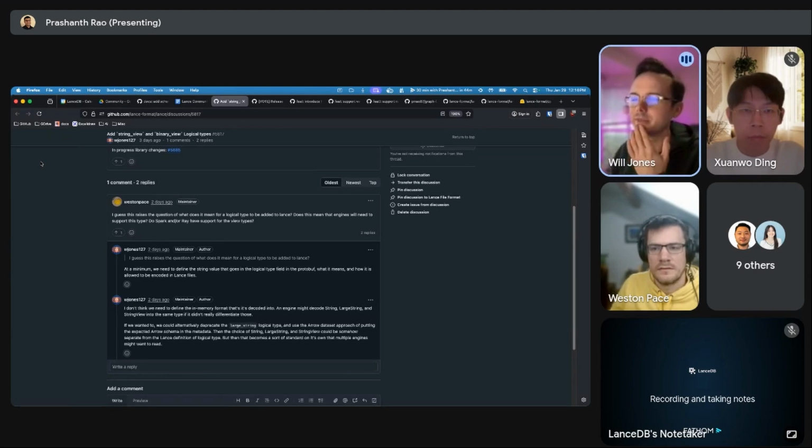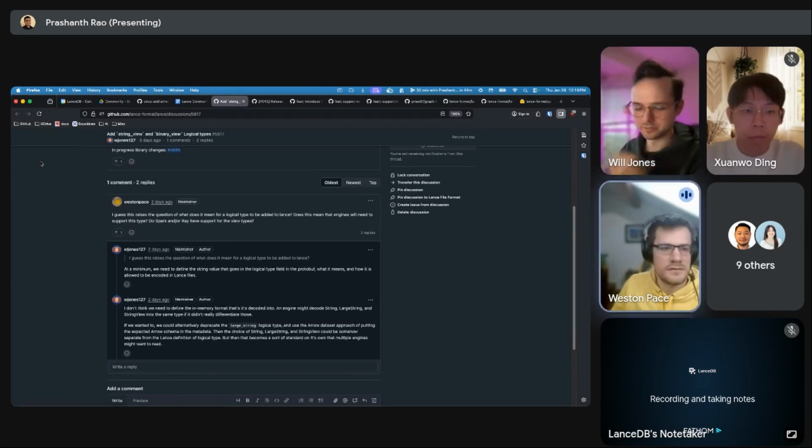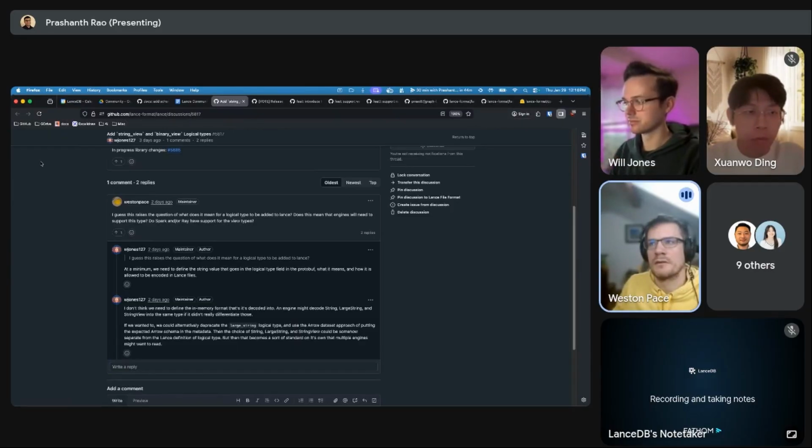Yeah, I think that makes sense. So I wonder if there's some way that the only thing that cares about logical types is really the query engine. And query engine is maybe not the right word, maybe just call it engine, because it's also in charge of the write path and that kind of thing too.